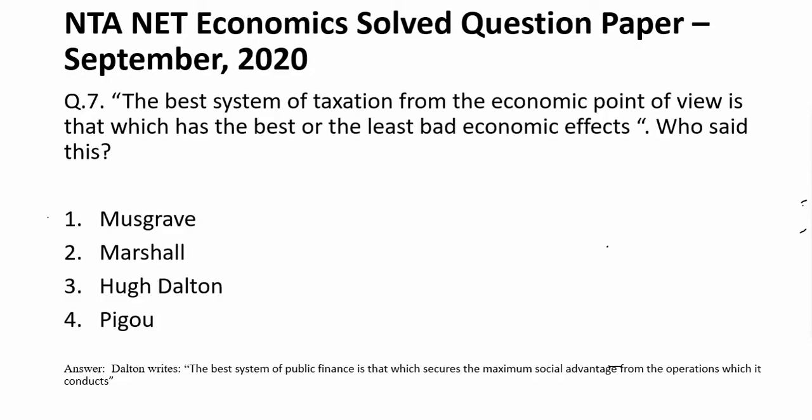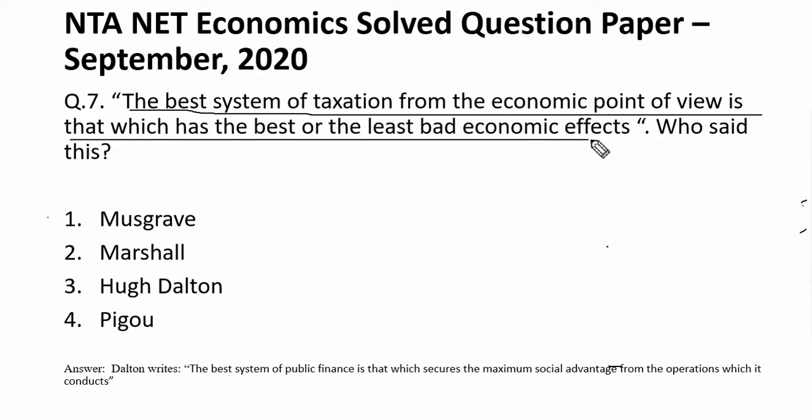So let's look at this question. The question is asking who has given the quotation: the best system of taxation from the economic point of view is that which has the best or least bad economic effects. So we have to tell who has given this quotation. There are four options: Musgrave, Marshall, Hugh Dalton, and Pigou. And the answer is very straightforward. It is Dalton. So number 3 is the answer.